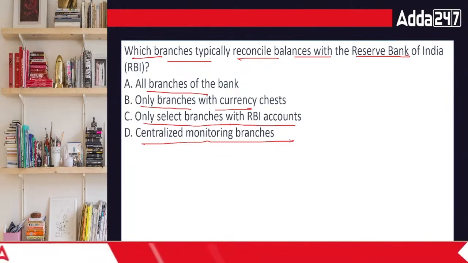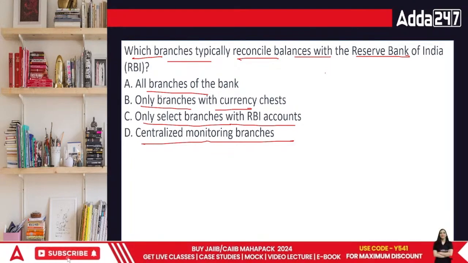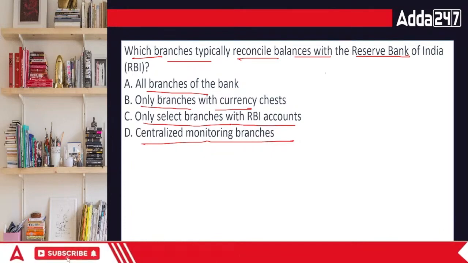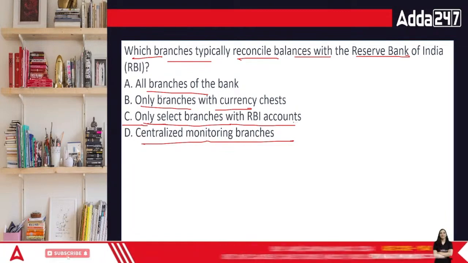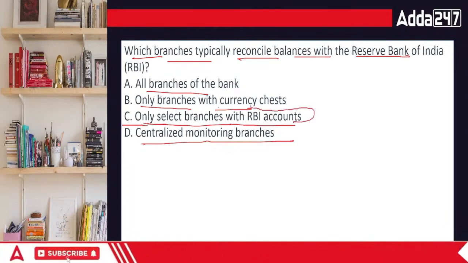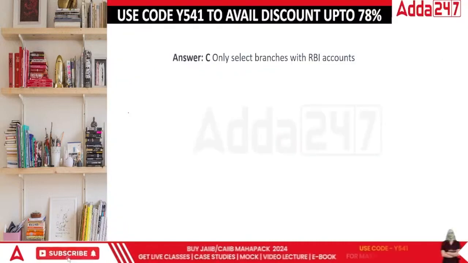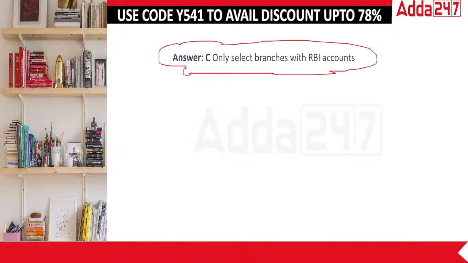or centralized monitoring? Okay, anybody who has a transaction with RBI will be saying yes, I sent RBI 10,000 rupees, and even RBI will say yes, I received 10,000 rupees from this branch. So technically where you have a transaction with RBI only, then it has to be only select branches with RBI accounts. Okay, so only that specific branch which has an account with RBI is reconciled.